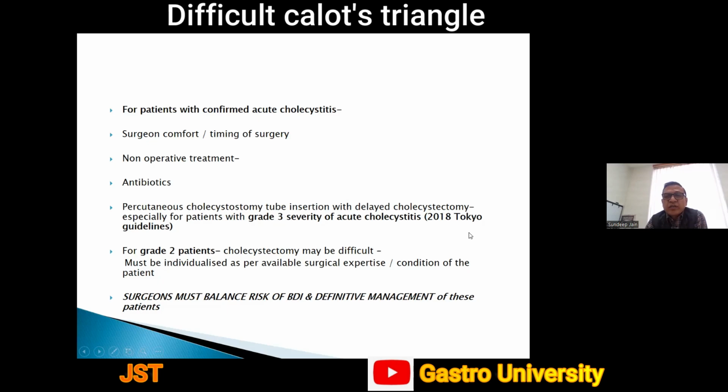For grade 2 patients, according to Tokyo guidelines, the cholecystectomy may be difficult and must be individualized as per available surgical expertise or the condition of the patient. Surgeons must balance the risk of bile duct injury and definitive management of these patients. We all must have heard the term damage control surgery. Depending on the severity of cholecystitis and the expertise of us as surgeons, we must make a habit of first doing damage control, preventing the sepsis and inflammation either by antibiotics or by percutaneous cholecystostomy, and then going for definitive management later on.